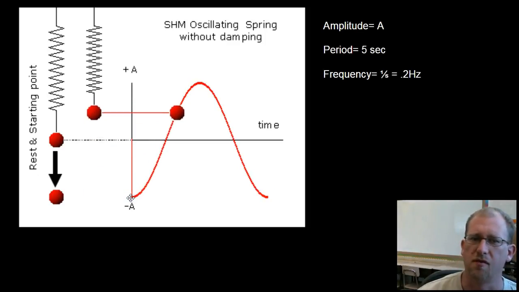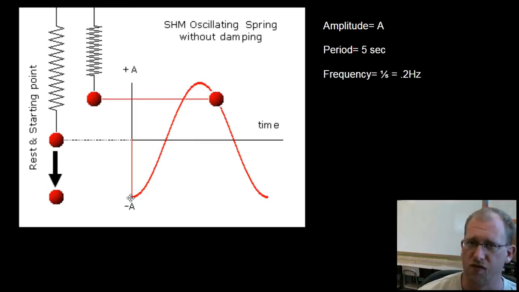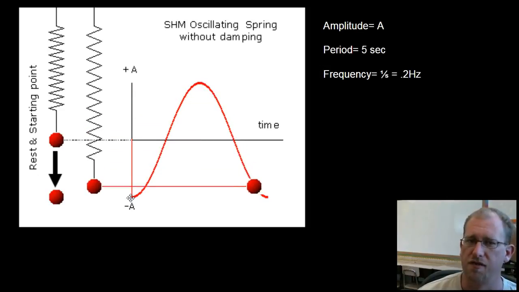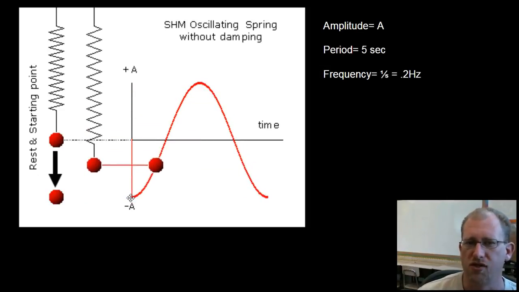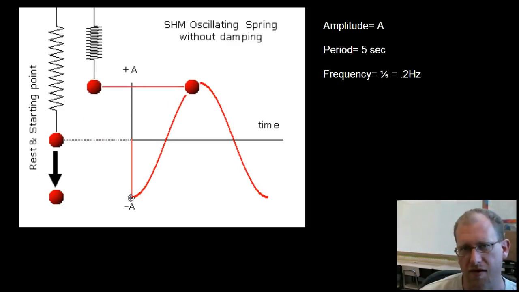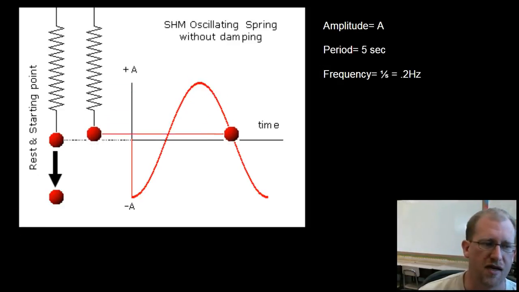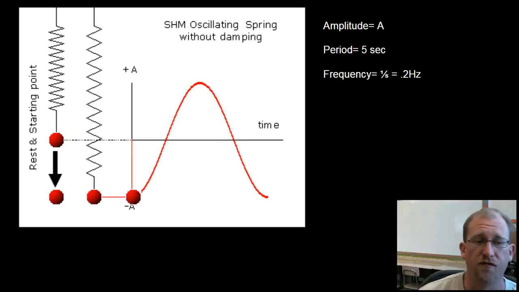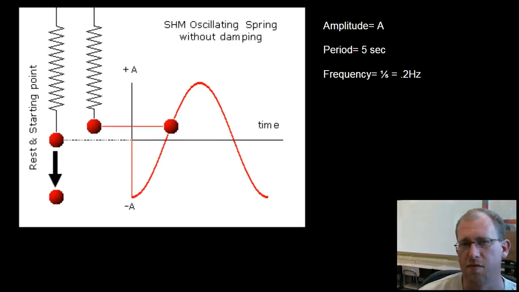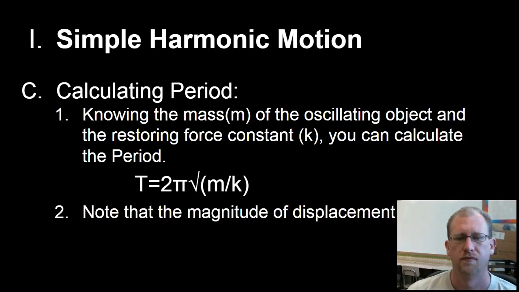So the frequency would then be 1 over 5, because the frequency is just the inverse of the period. So that would be 0.2 hertz, 1 divided by 5. So frequency and period are inverses. Amplitude is the maximum displacement from equilibrium. So if you need to calculate period, you want to know how far it is in time between two corresponding parts of adjacent cycles.